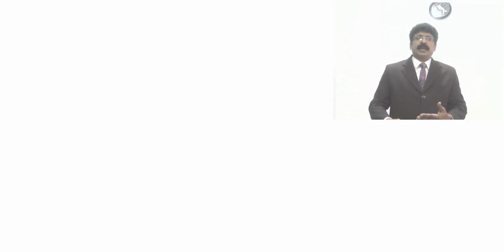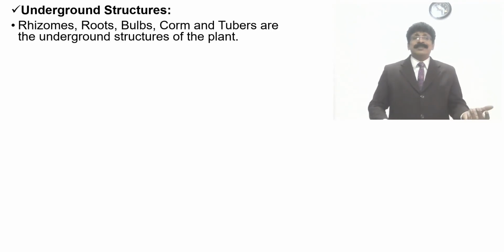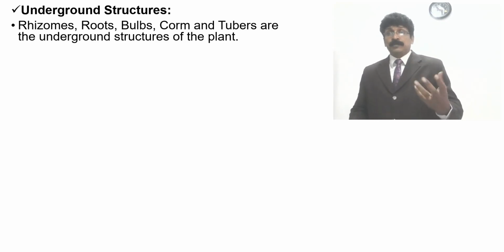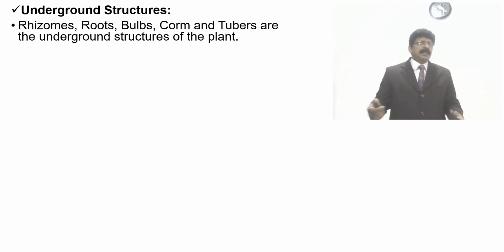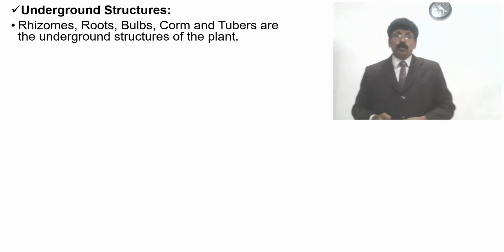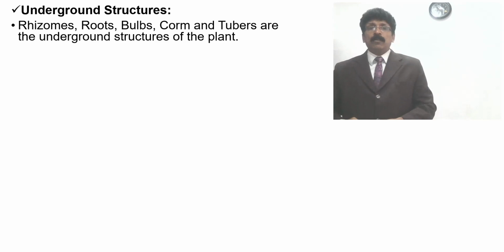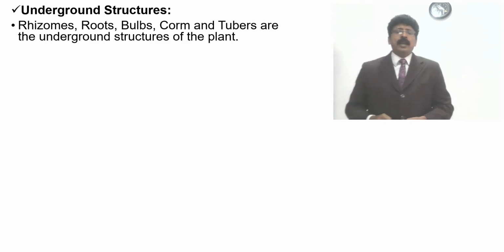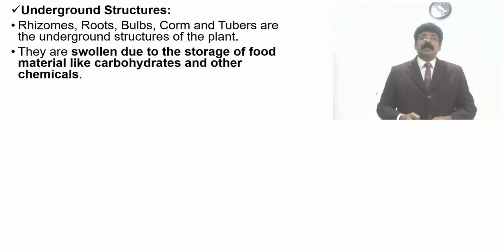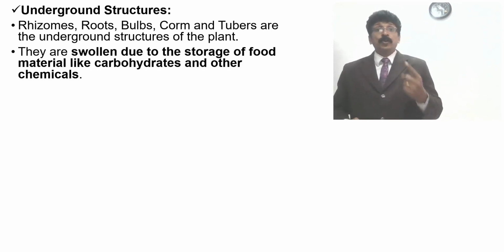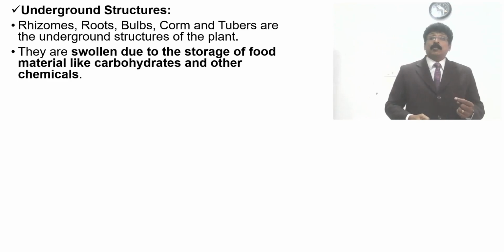And next example, underground structures. Many crude drugs, many medicinal plants, the parts which are used, most of them, I'm not telling all, but maximum, are underground. Rhizomes, roots, bulbs, corms, and tubers are the underground structures of the plant which are used. They are swollen due to the storage of food materials like carbohydrates and other chemicals present in them.